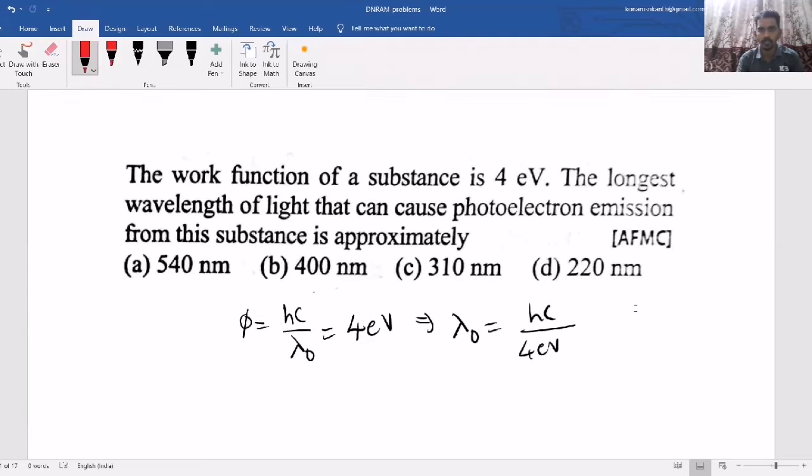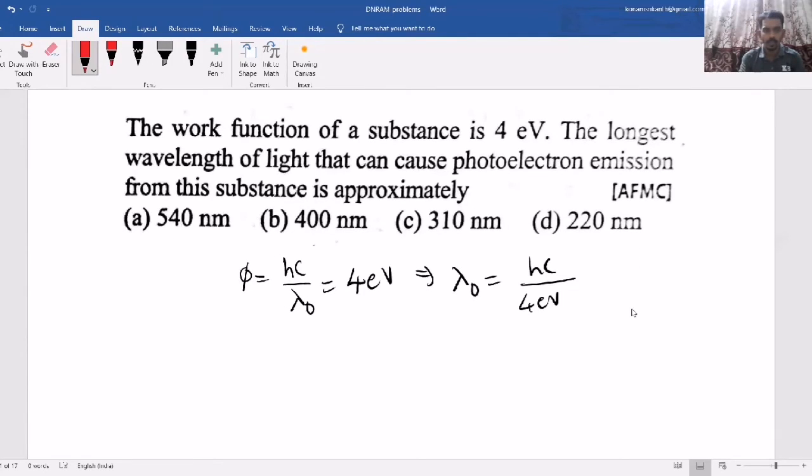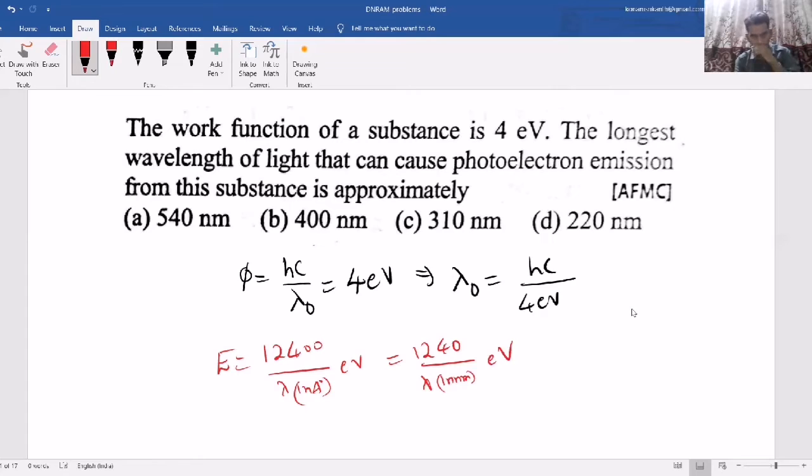But I told you one relation here: when you know lambda in terms of angstroms, then you will get energy in terms of electron volt, or else 1240 by lambda in nanometer, then also you will get it. Now here all options are given in terms of nanometer. So we have to find lambda. Now we want it in nanometer.